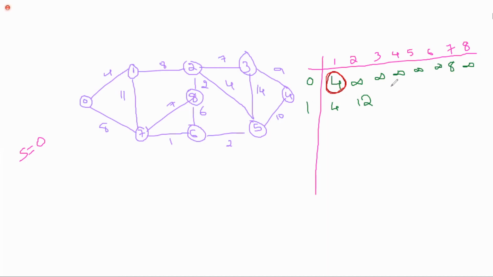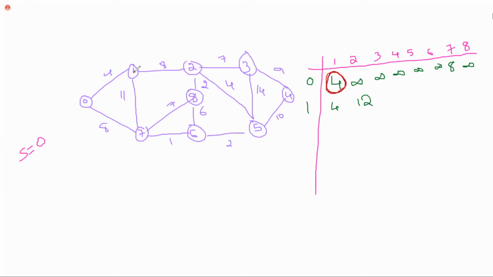Among all the possible distances, consider the minimum cost, the shortest one. Which is giving you the shortest distance? 0 to 1 is the shortest distance. That's why now I'm making my known vertex as 1. So from the source, that is from 0, with the help of 1, how many vertices can you reach? You have to update that in your second step.